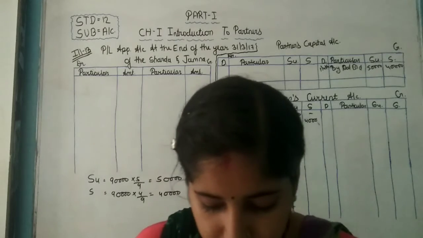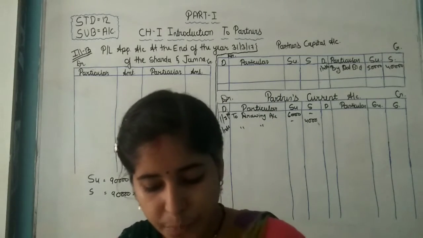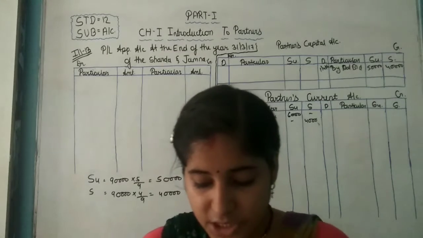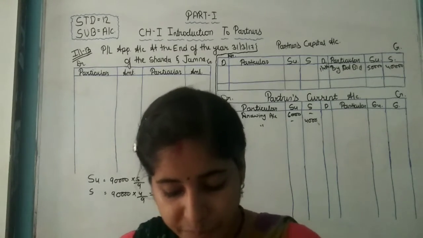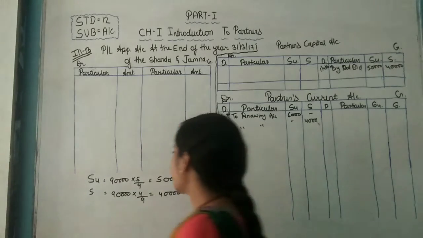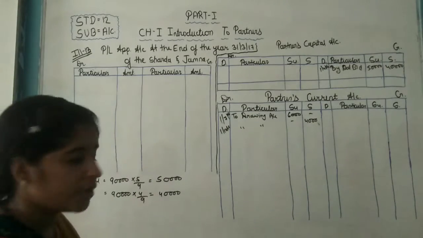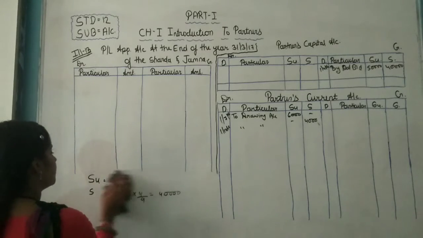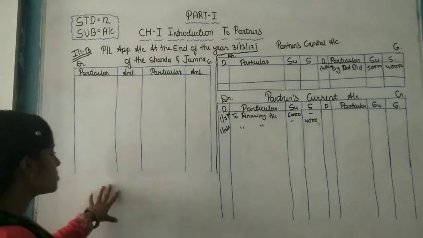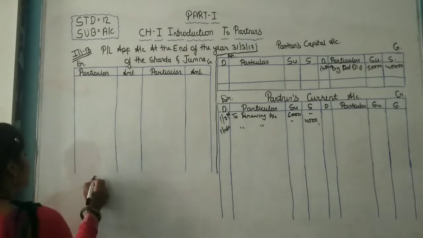Now there is a provision in the partnership deed to pay interest on capital at 8% and charge interest on drawing at 12%. I wrote this solution compactly because of the shortage of space.